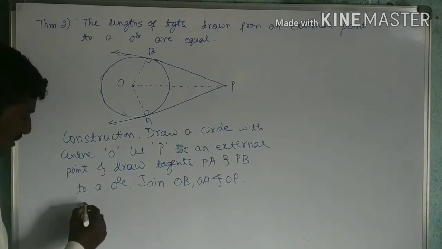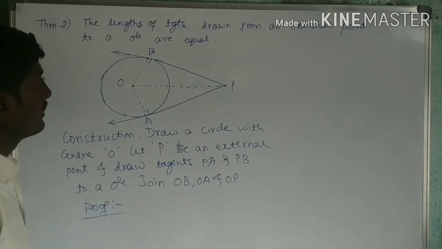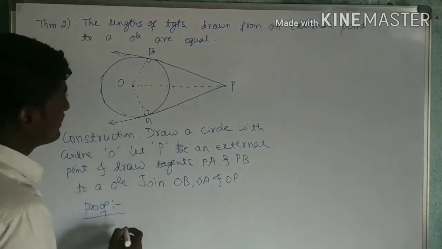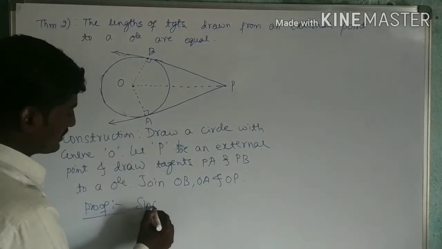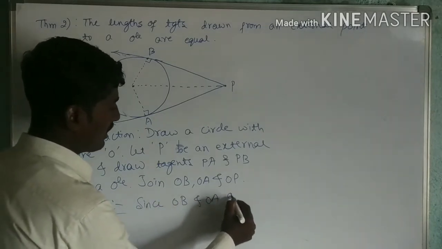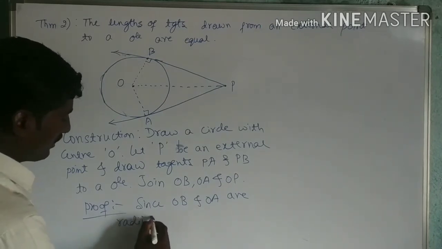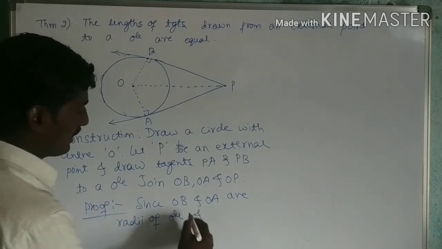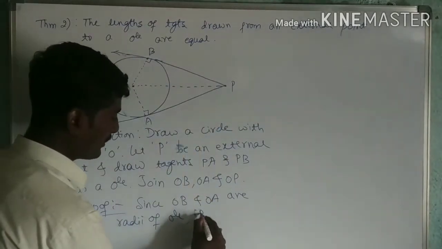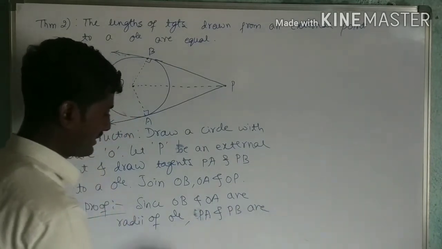Now I am going to prove. I'll give the proof now. So what can I write? Since OB and OA are radii of the circle, PA and PB are tangents.